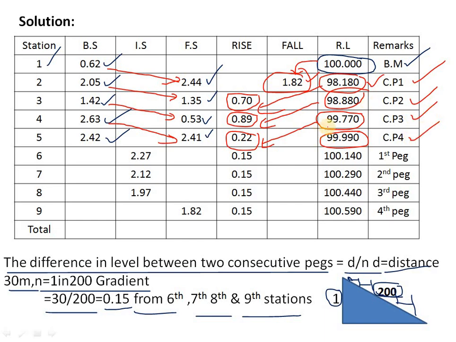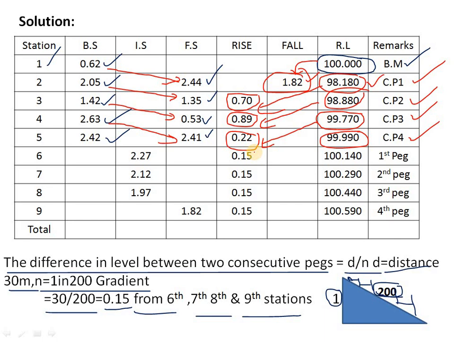So now here an interval as scale, that is nothing but the gradient. We are having first, second, third and fourth pegs. Two consecutive pegs are given, the distance between them is equal to 30 meters and the gradient is 1 in 200. From distance by gradient of slope we have calculated the difference is 0.1 meter, that is nothing but a rise.